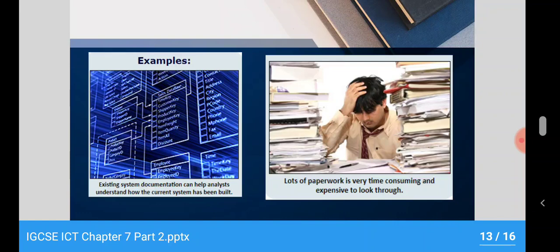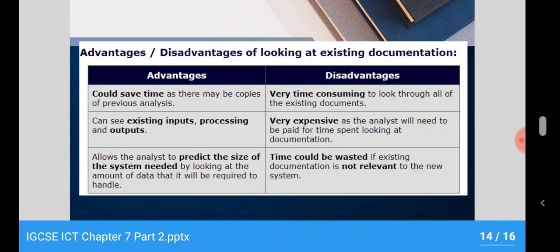You can either see the documentation on the system, but the problem is there is a lot of paperwork that you have to go through. Advantages can be it will save your time, in the sense you don't have to go to each and every employee, you don't have to give questionnaires.